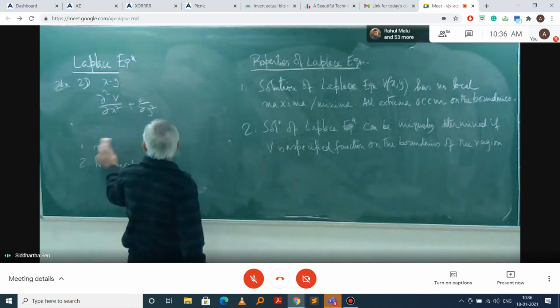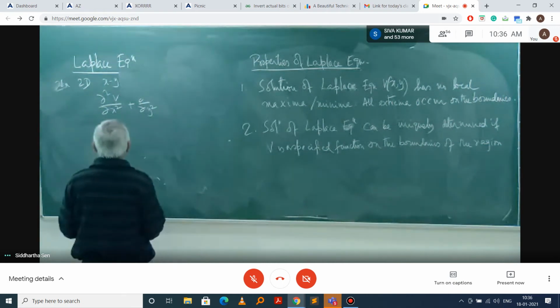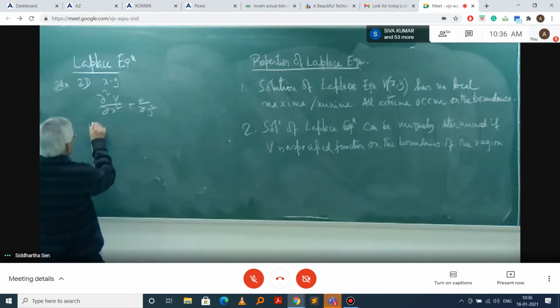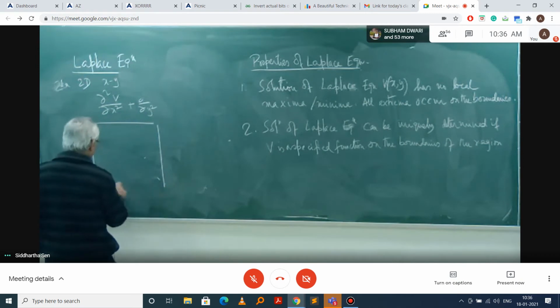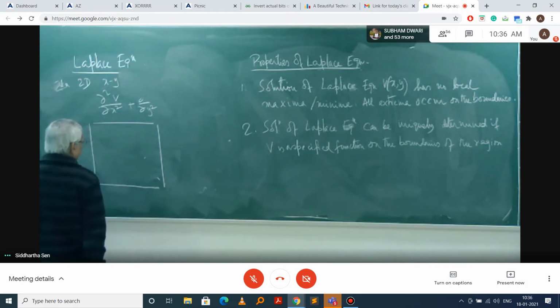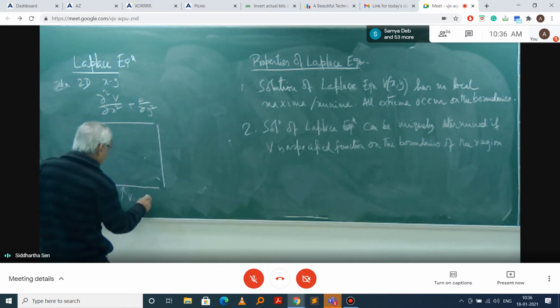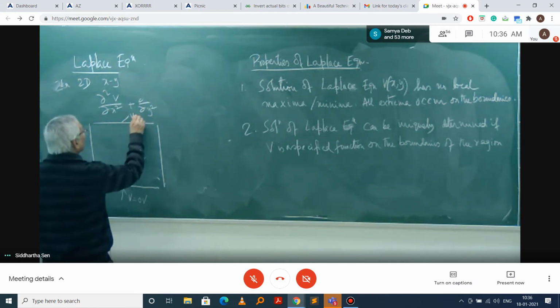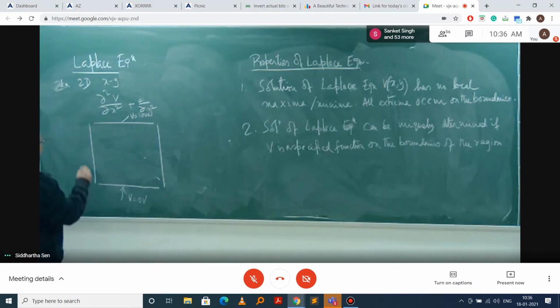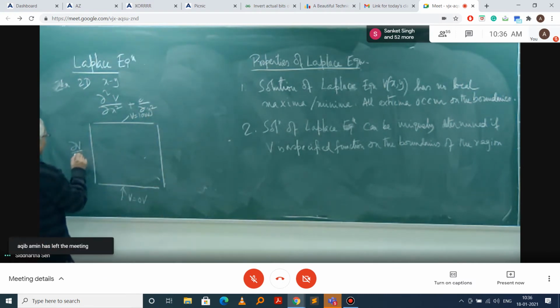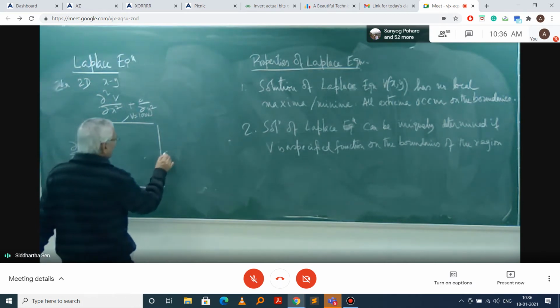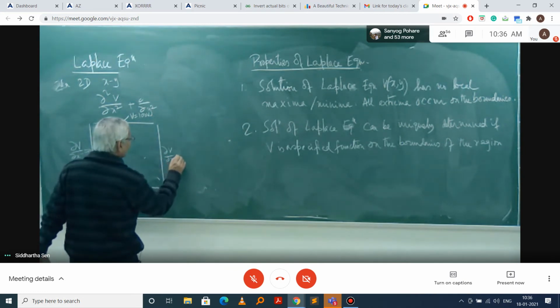If we have a zone like this, say I say V is equal to 0 volt here, V is equal to 100 volt there, and I say that del V del X is equal to 0 on the other two sides.